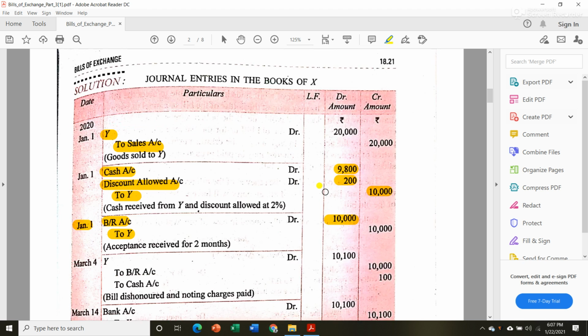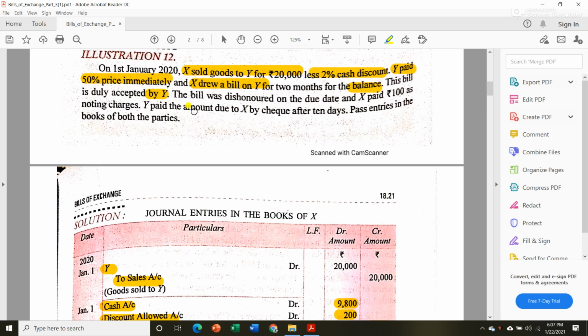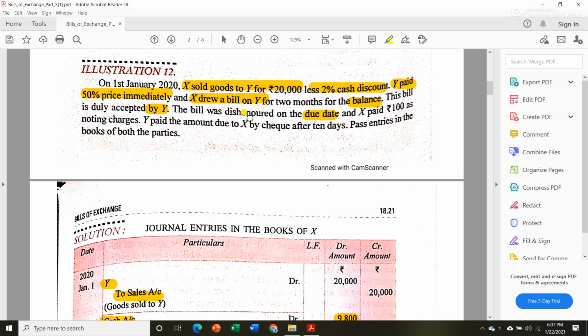Okay, now next let us see, the bill was dishonored on due date. Now what will be our due date? From 1st January count 2 months: 1st February, 1st March, then add 3 days of grace, so 2nd March, 3rd March, 4th March. 4th March will be our due date. So we saw that on 4th March it got dishonored. And X had to pay 100 as noting charges.